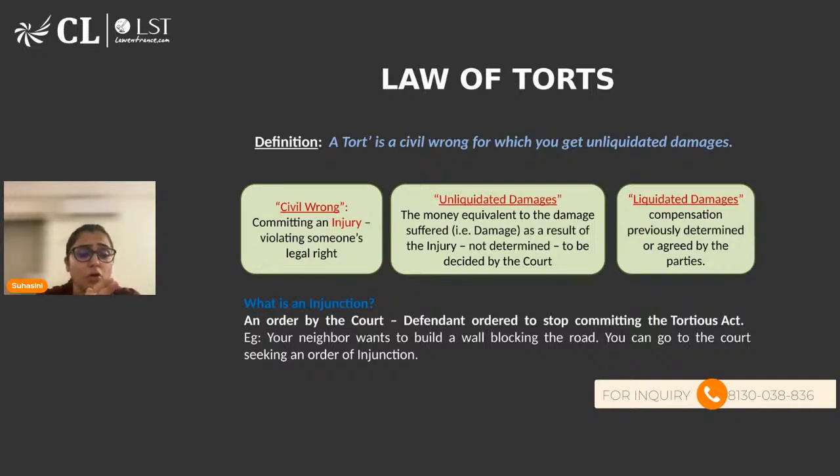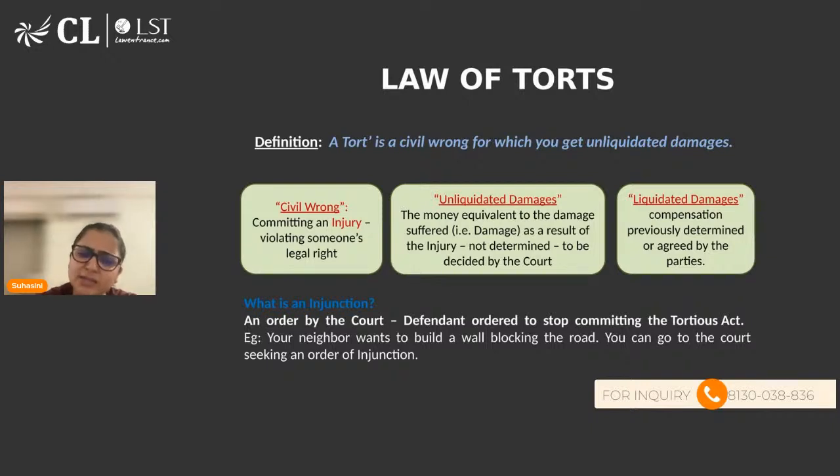Second, when you talk about tort law, you'll find that there is very little legislation with respect to tort, because people are, you can say, tolerant. People are not very much aware that these are things which are available to me and I can go to the court. For example, let's say somebody has entered into your premises without your permission, how many of you are aware that you can file a suit against that person because he has violated your right? He did not take permission while entering into your premises. Some of you are obviously aware of this fact because you have studied.